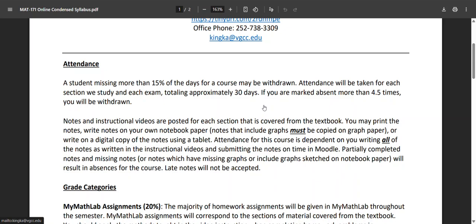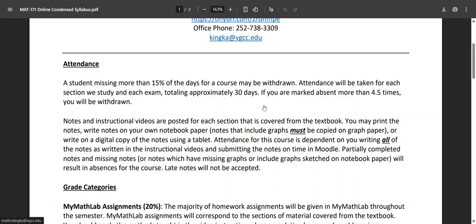So if you are marked absent, which means in this case that you did not complete the section that we studied or you did not complete the exam, then you'll get marked absent. And the maximum amount you can do that is 4.5 times, and then you'll automatically be withdrawn. I don't automatically withdraw students without talking to them first, so I would be reaching out to you ahead of time. So the way that I make sure that you've done a section is I have posted notes and instructional videos for each section that we cover in the textbook, and you have to take those notes and then submit pictures of them online. And then once you do that, then I'll know you participated in that section.